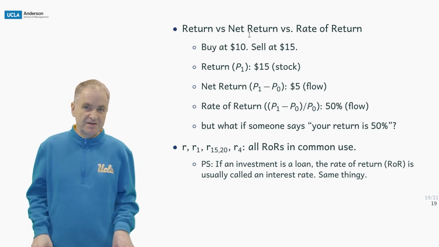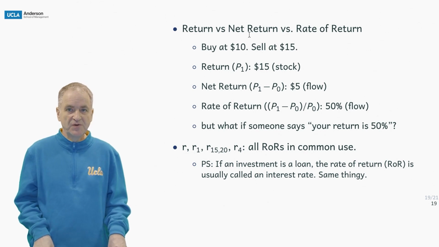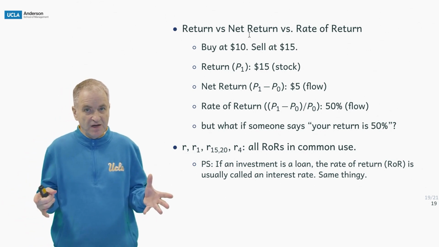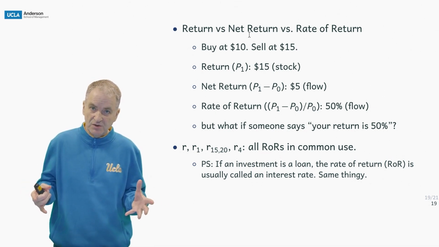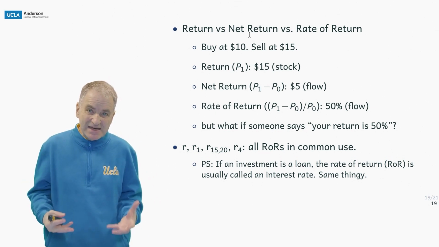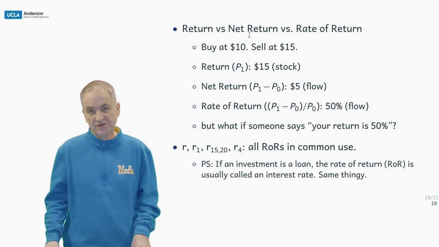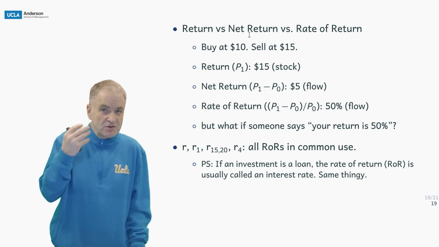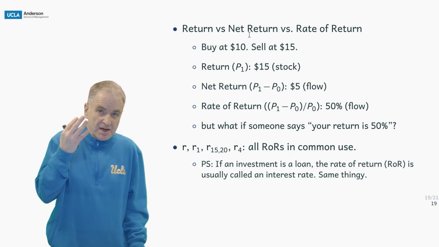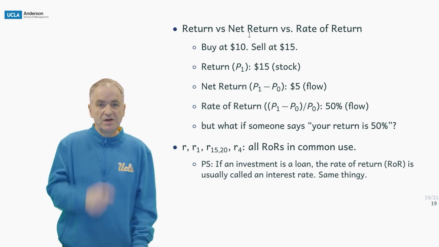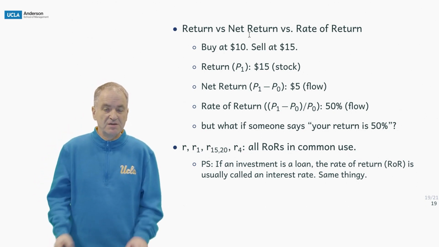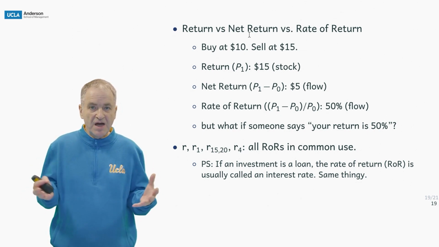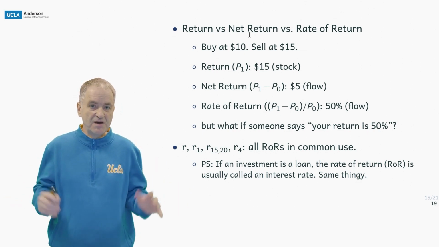But what if somebody says, your return is 50%? Makes no sense. For sure, it's not 0.5. If nothing else, it's got to have a dollar amount to it. Well, what they really mean is that the rate of return is 50%, and they are just loose. So they assume that you will know that they mean the rate of return is 50%. So R, R1, R15 to 20, R5, all of these are in very common use.